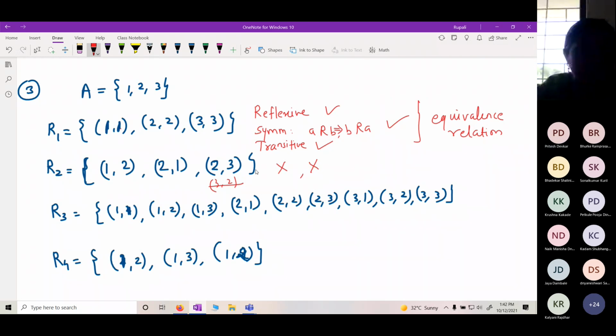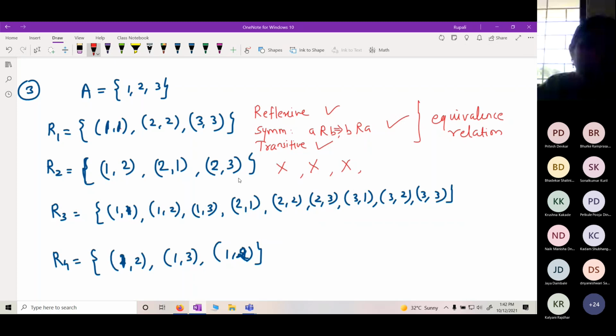Reflexive पण नाही आहे, symmetric पण नाही आहे. What about antisymmetric? Transitive na pehle. What about transitive? It is not transitive. A related to B, B related to C. आहे का? नाही आहे ना? So this is neither reflexive nor symmetric nor transitive.